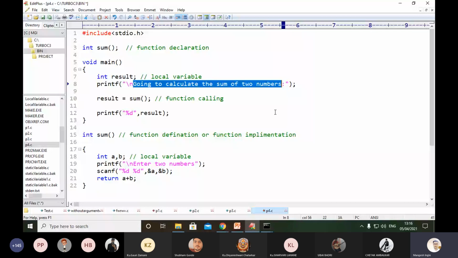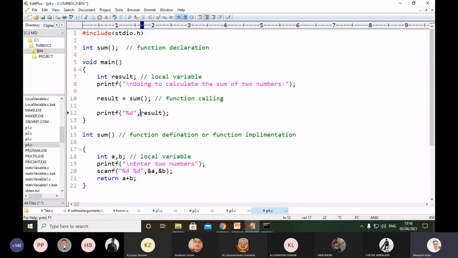You can see sum, here is my function. When we call the sum function, that particular result will be stored into the result variable. For printing that result we use %d, because whatever value we store into result, we need to provide a memory location. So we use the printf statement for that.